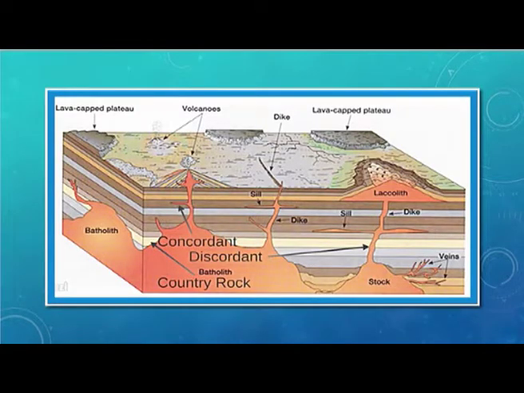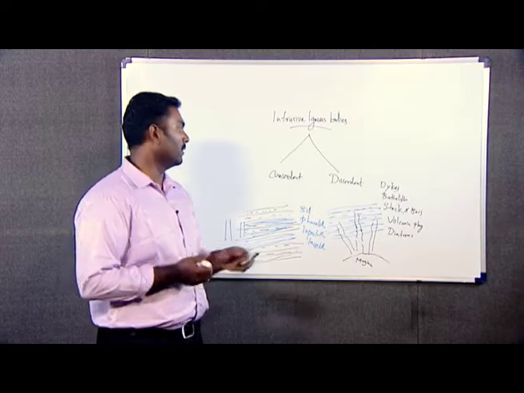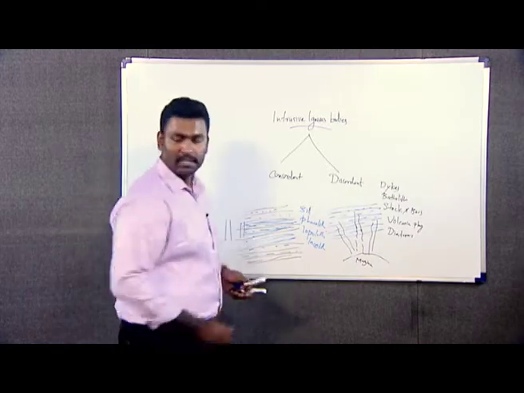This is the diagram which simply shows which are the concordant and the discordant bodies. As you can see here, the bodies which run parallel are known as concordant igneous bodies, and those which cut across are known as discordant igneous bodies. You can see some of the various types of intrusive igneous bodies in this diagram. First, we will discuss the concordant igneous bodies, and in that, first we will go through the sill.